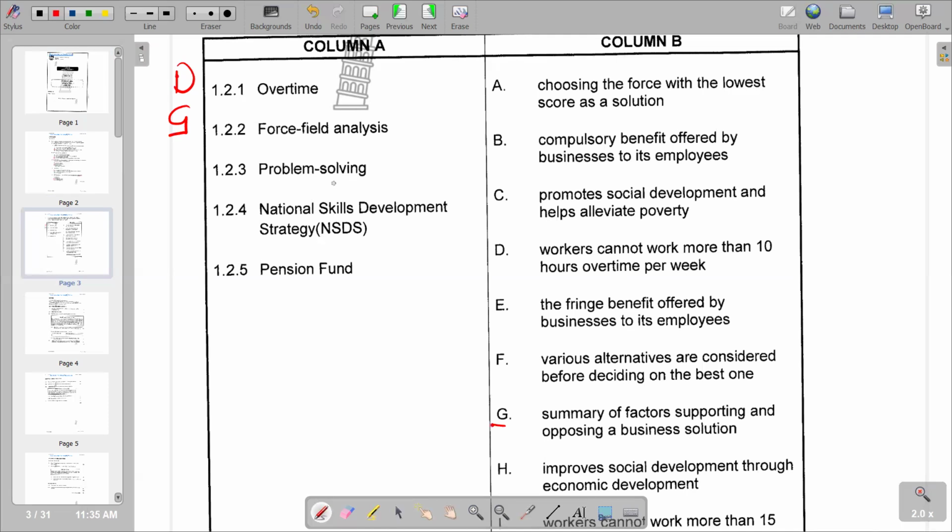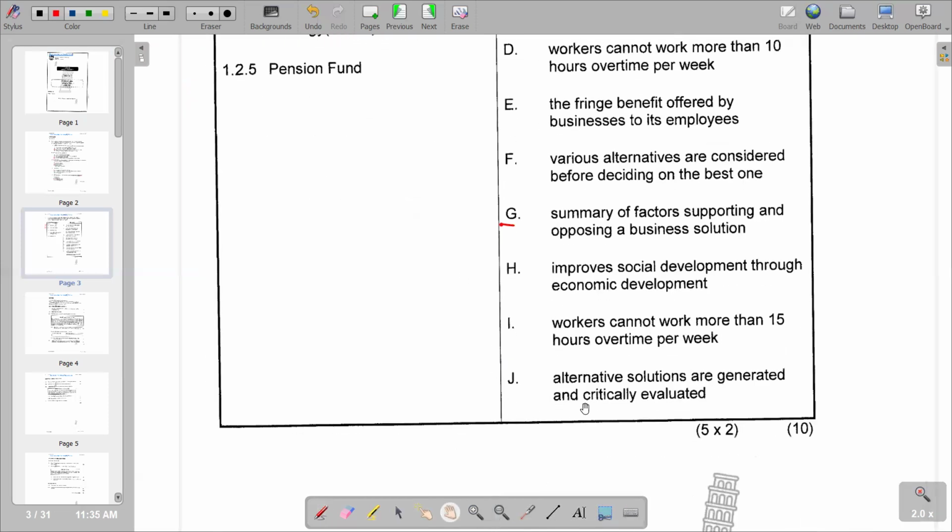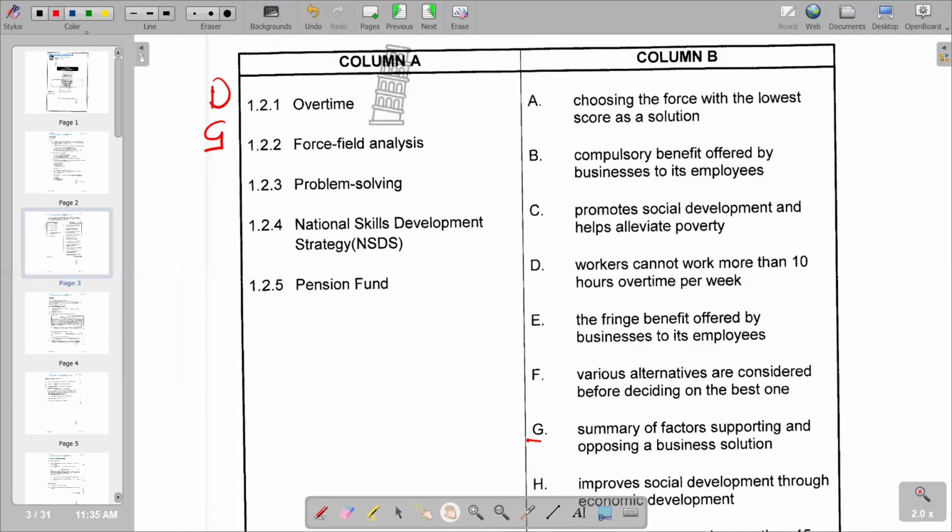Then we go to problem solving. We go again to column B to see which one is most appropriate. If you go to J, alternative solutions are generated and critically evaluated. So that's problem solving, and you've got J. The next one is the National Skills Development Strategy.